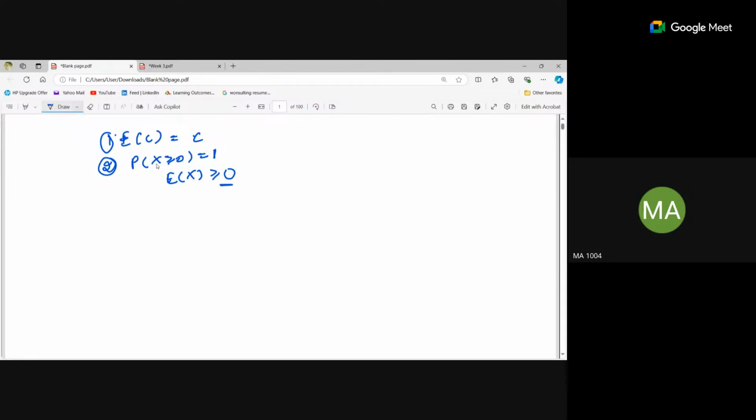That is, X is always taking non-negative values and is not taking any negative values. So if it is taking only non-negative values, then the expectation will also be non-negative.